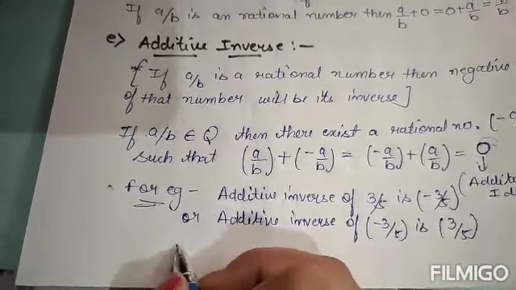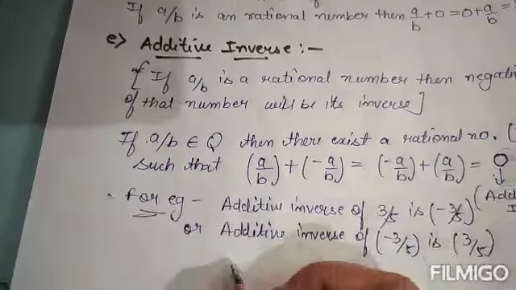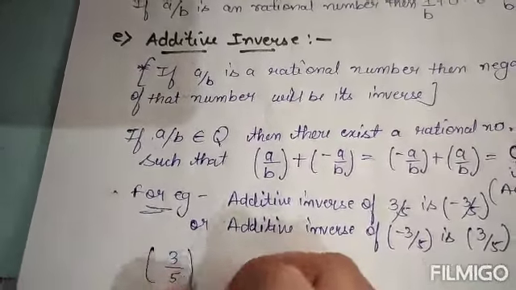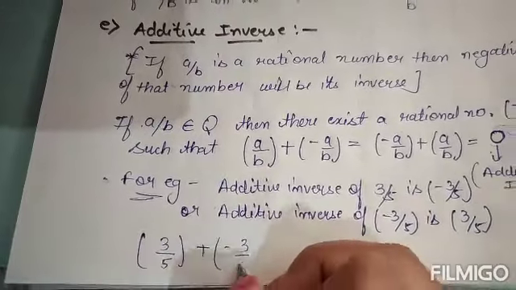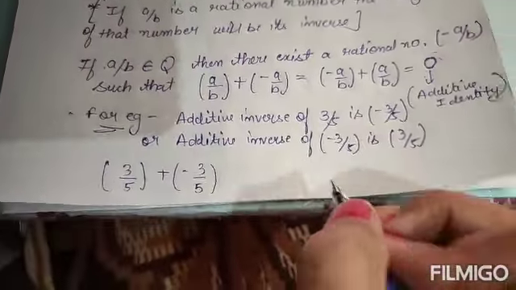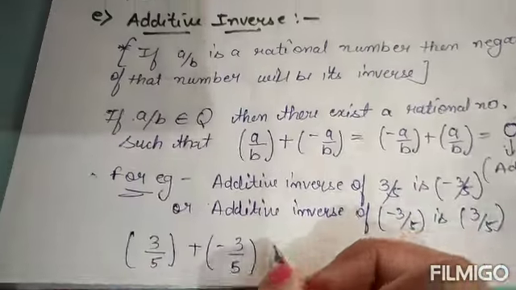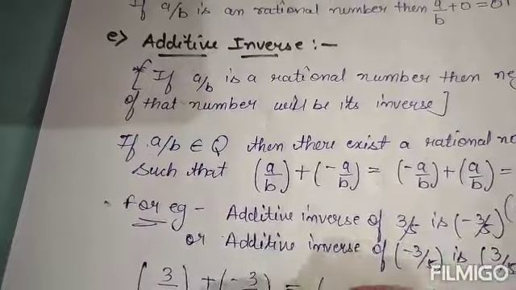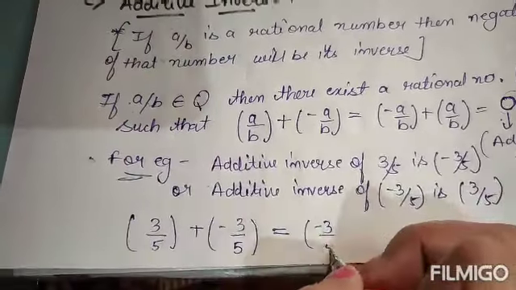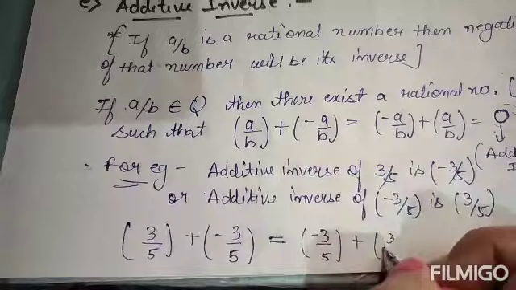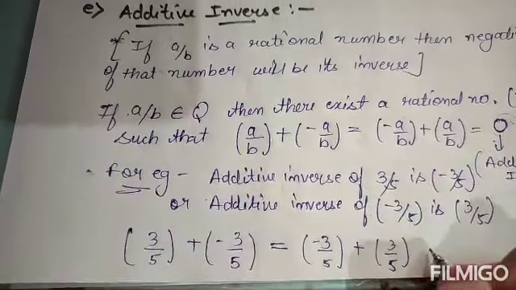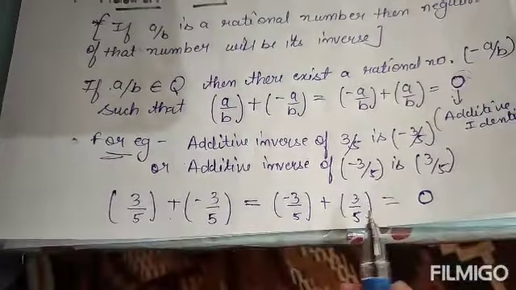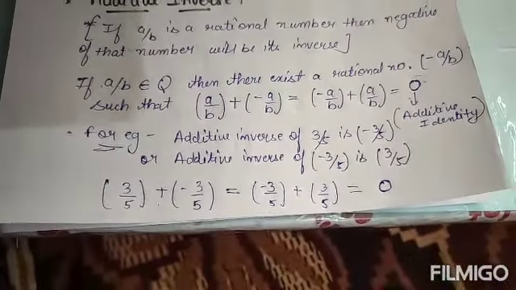What will be the inverse? What will you get as the answer? The sum will always be 3 by 5 plus minus 3 by 5. You will always get the additive identity. Now it will be equal to minus 3 by 5 plus 3 by 5. The answer you will get will be the additive identity, that is 0. Sum it, you will definitely get 0.